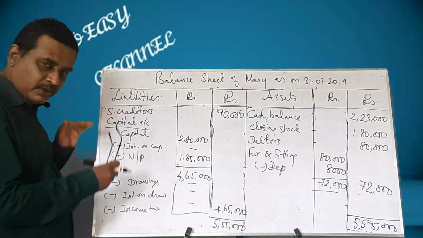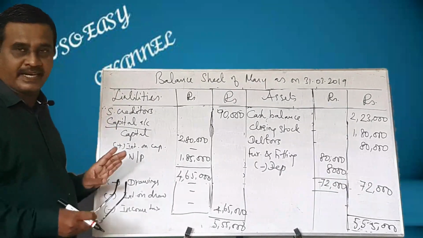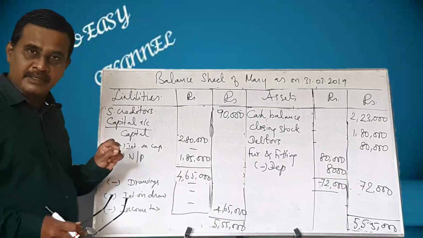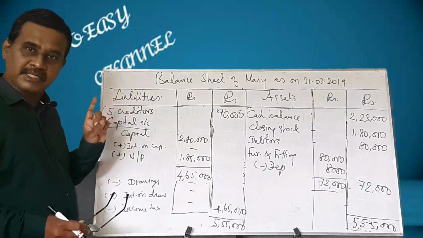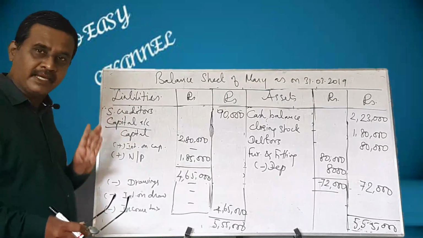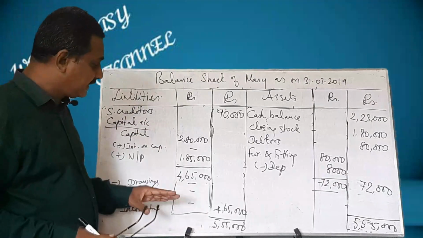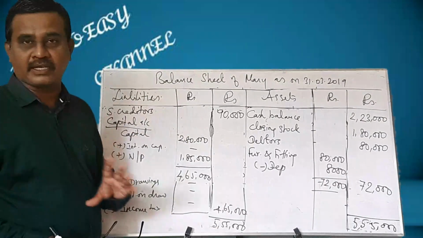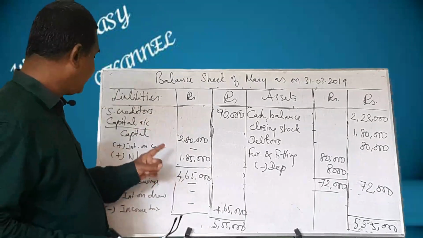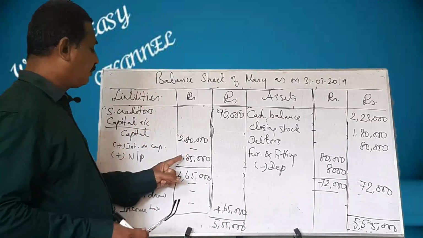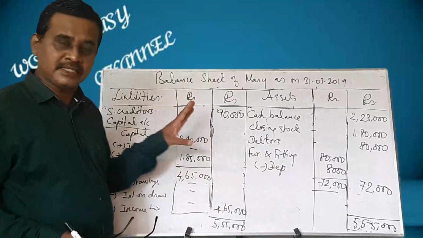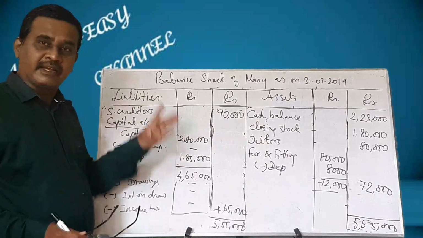When you come to the capital account, actually this is the format. Why I write the whole format is, you should not forget, capital account plus interest on capital plus net profit minus drawings minus interest on drawings minus income tax. This is the format. In the sum, so many items are not given. So you can directly write capital plus net profit and show it in the outer column. Whereas to make you remember this, I have written the whole thing.